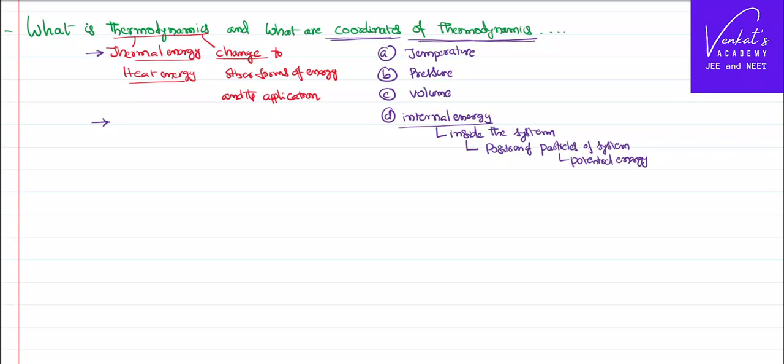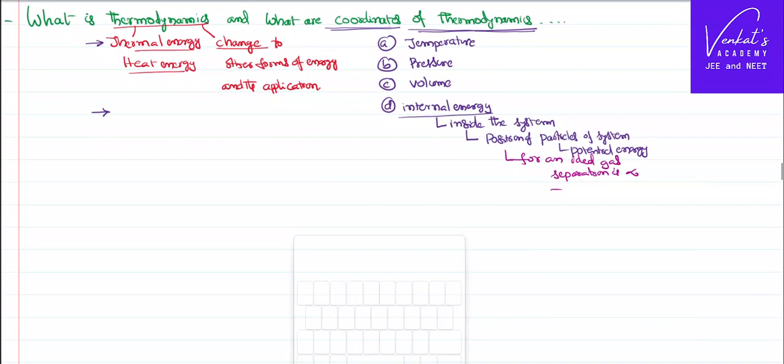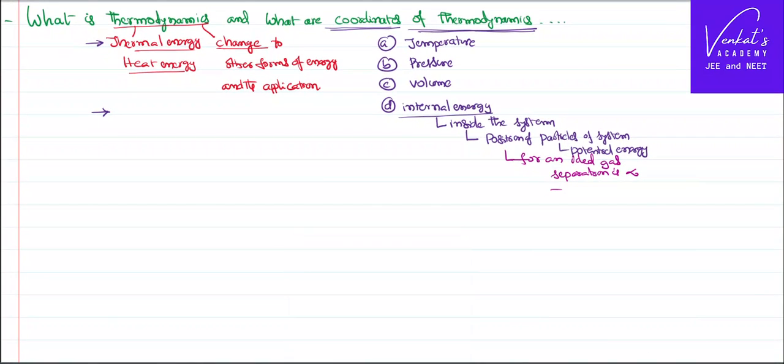But do understand one thing: in the case of an ideal gas, one molecule is not related to the other. They are infinitely separated. Separation is infinite, which means potential energy is zero. There is no potential energy in that case. But anyway, internal energy is not only because of the position of the particles; there are many other reasons.